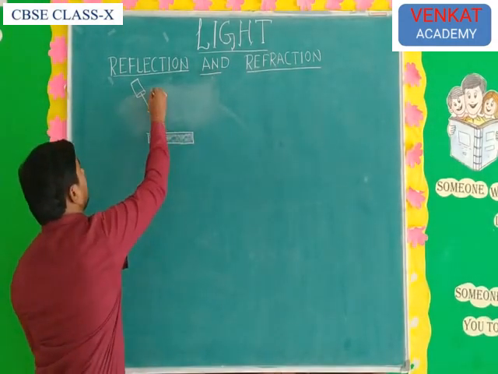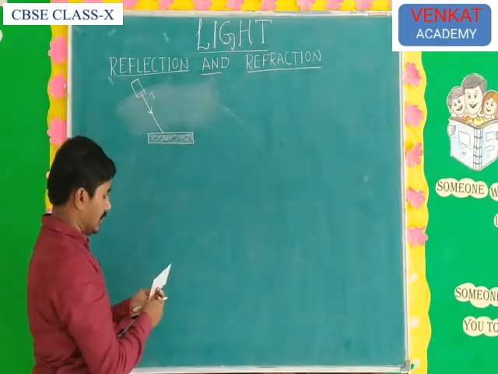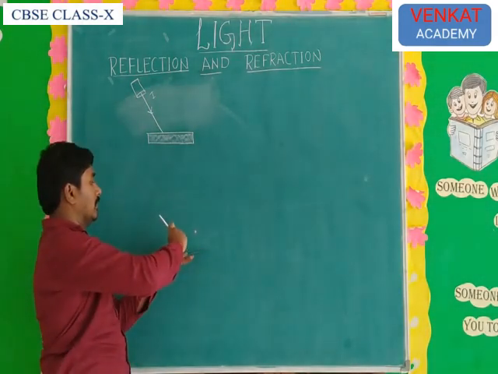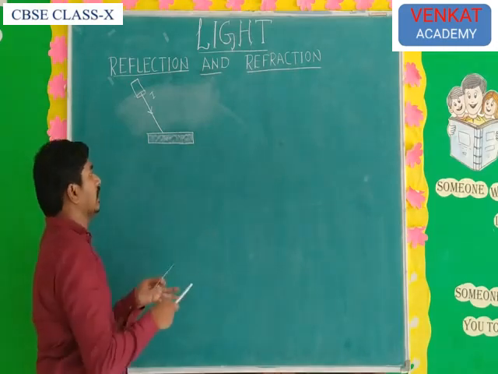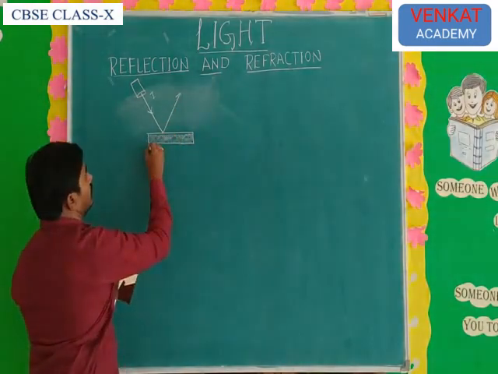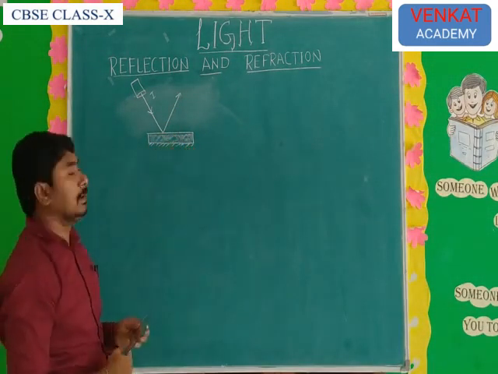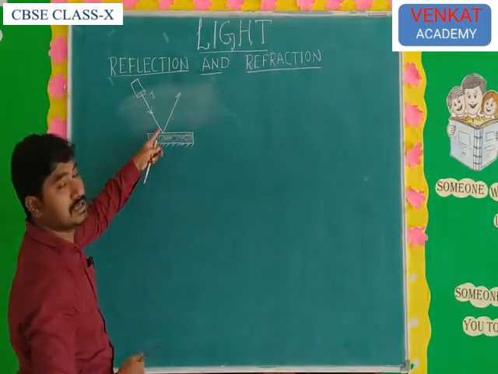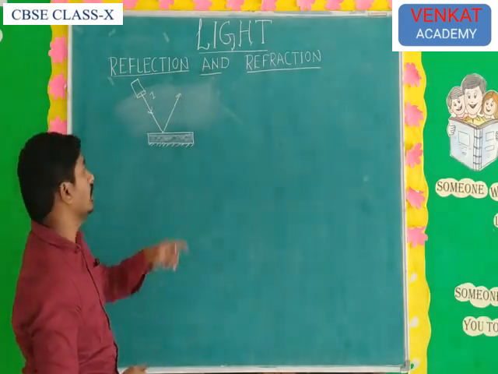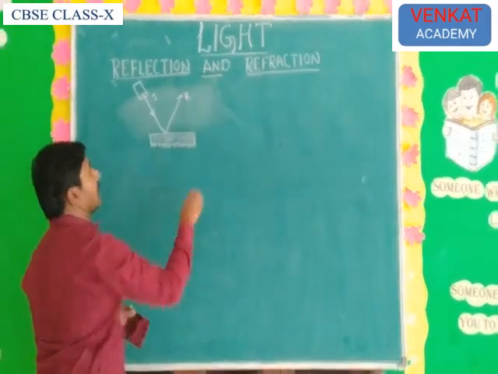We can represent it as I. This mirror reflects the light rays, and that is the reflected ray. Why? Because the silver coating is a good reflector. When a light ray falls on a smooth surface, it comes back to the same medium. That is called reflection. Here this is the incident ray and this one is the reflected ray.